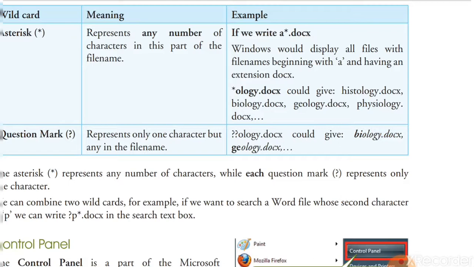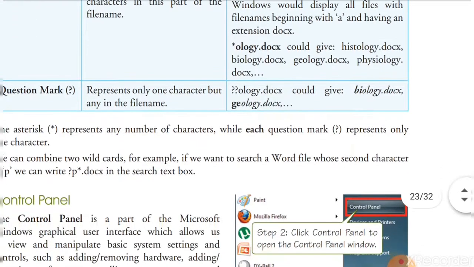Understood? Just like that, the next example is given here, star olog.docx. Now the first group of characters can be anything, but the last few characters will be ology, just like biology, methodology, histology, geology, physiology. The first characters can be any number of characters, but the last characters must be ology. I hope you all understood.